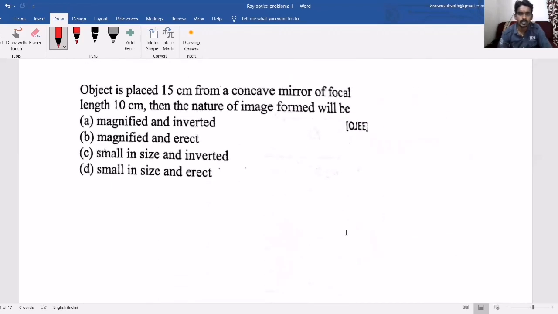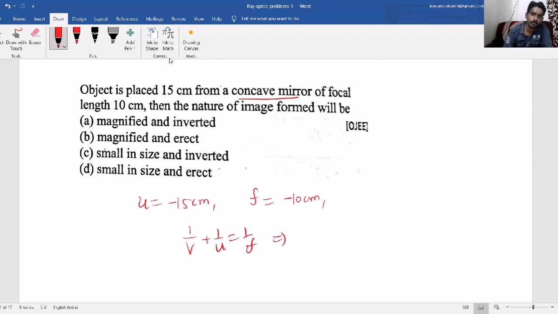Now if we move to the next example, here there is a question based on a spherical mirror, a concave mirror. An object is placed at a distance 15 centimeter from a concave mirror. So the object distance is 15 centimeter and the object side is always negative, so minus 15 centimeter. The focal length of a concave mirror is always negative and the focal length of a convex mirror is always positive. Then if you apply the formula 1 by V plus 1 by U equal to 1 by F, first you can find the position of the image.